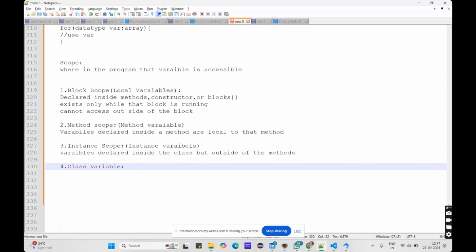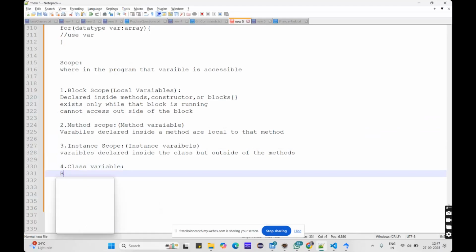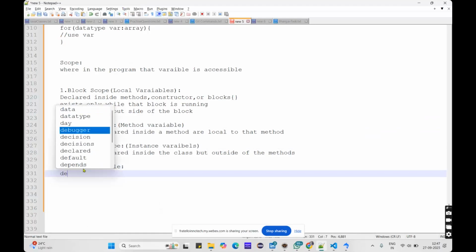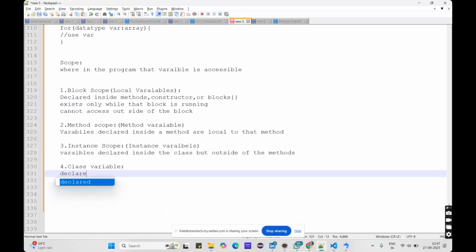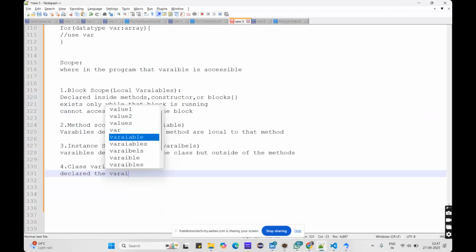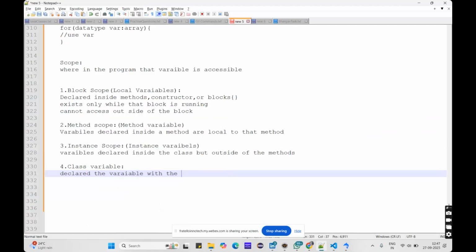A class variable is declared with the static keyword. It belongs to the class, not to any object, and it will be shared by all the objects.